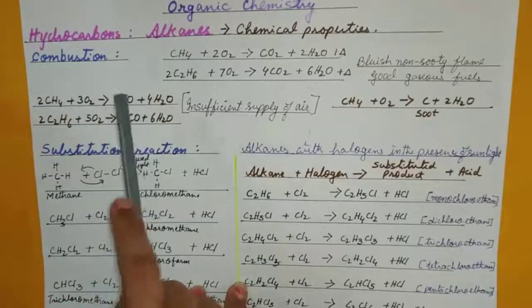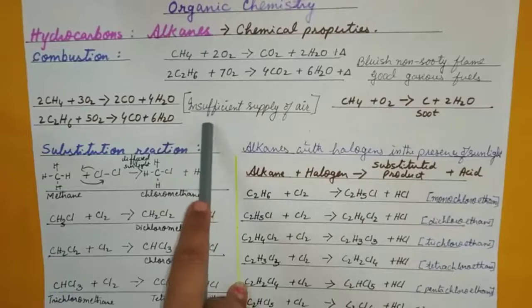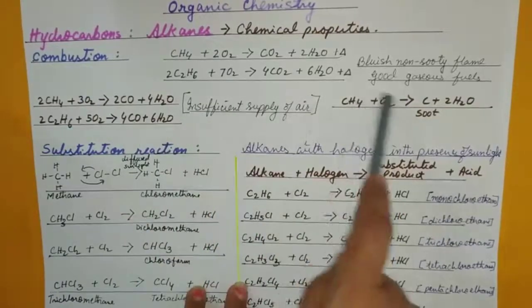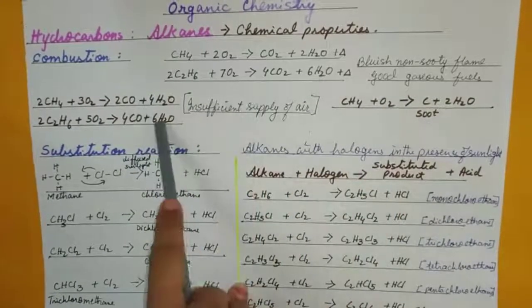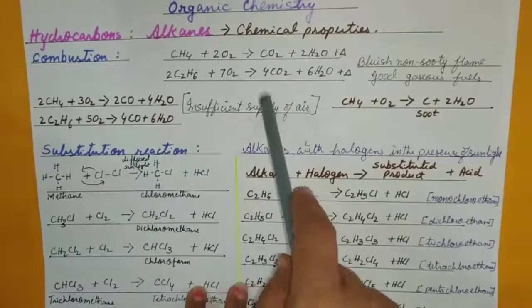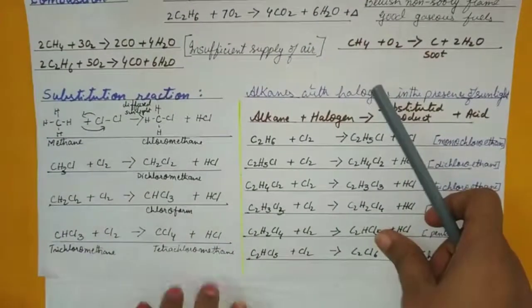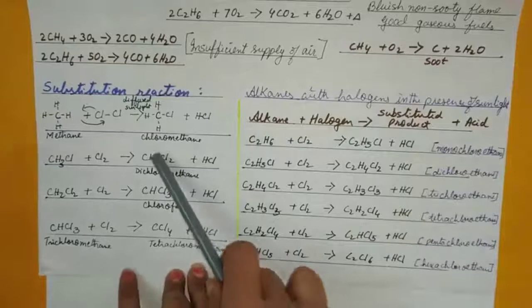Unless and until it is mentioned insufficient supply or partial combustion, do not come to this of your own. Read the word in the question paper, only then give the equation. Okay, so the next type of chemical reaction is a substitution reaction.